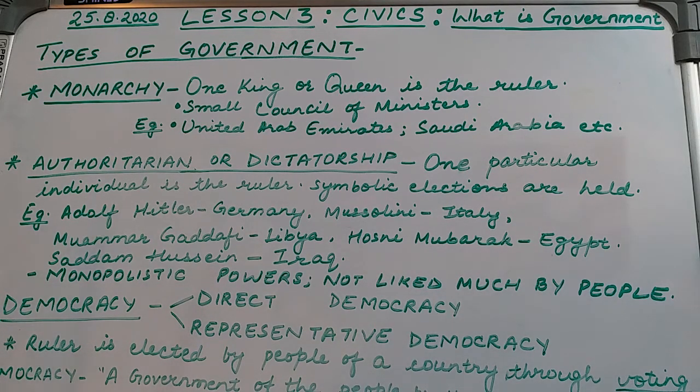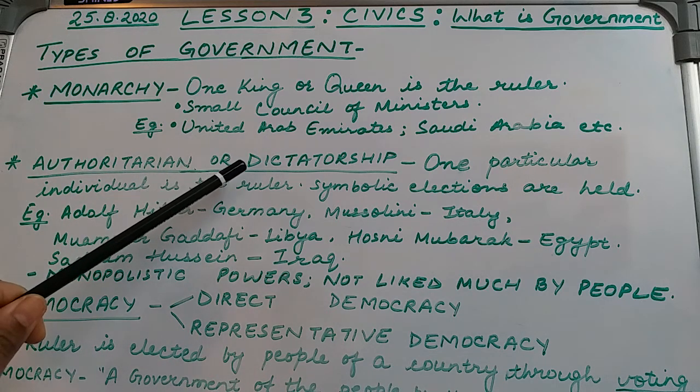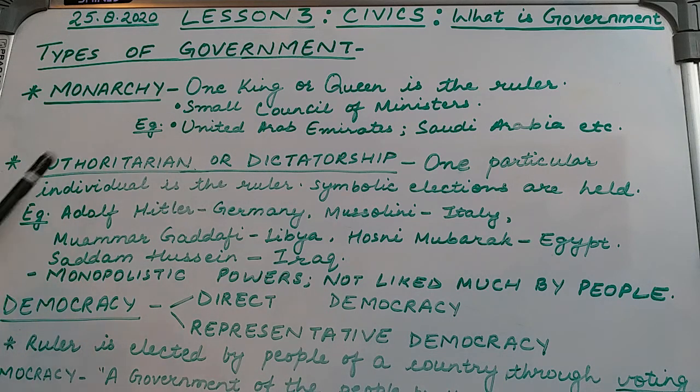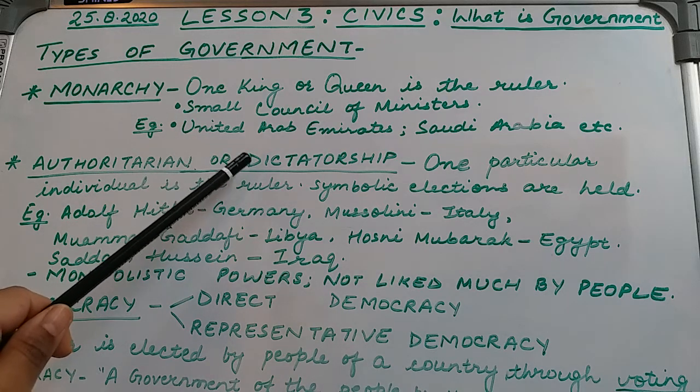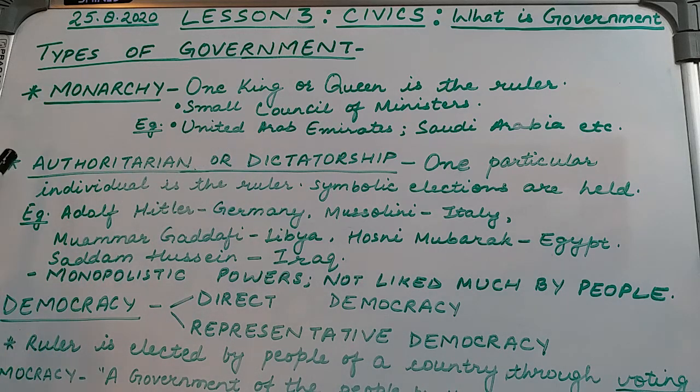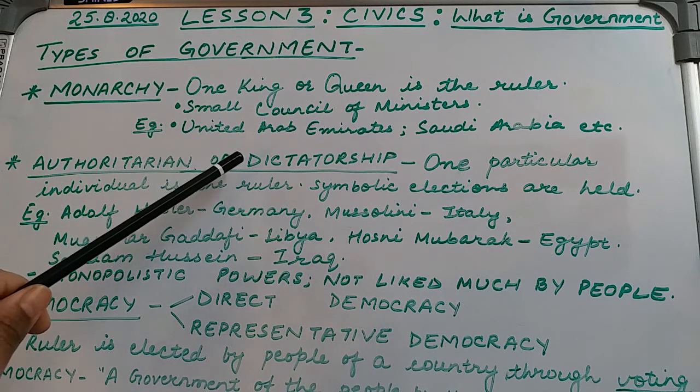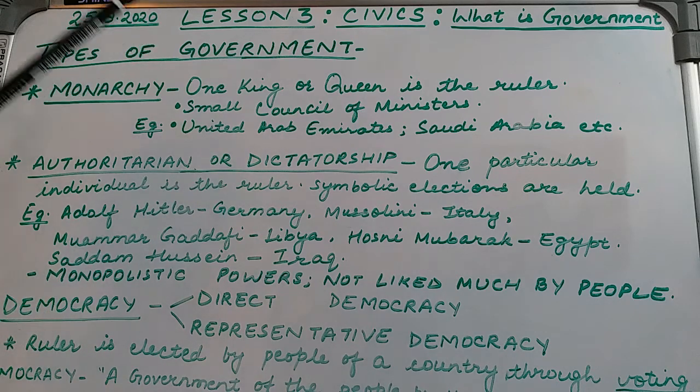Let us now talk about the next type of government, that is the authoritarian government, which is also called the dictatorship government. Authoritarian or dictatorship government. As the name suggests, somebody who has the authority is the authoritarian, or somebody who is a dictator gives out his rules and regulations forcefully.